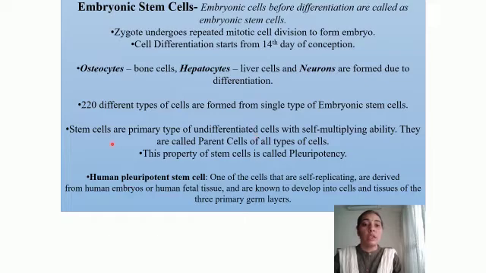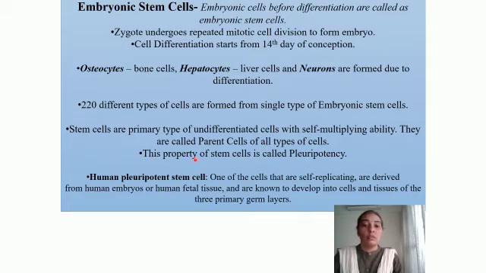So stem cells have this property of self-replicating or self-multiplying, and they are the primary type of undifferentiated cells. They are called parent cells of all types of cells. So it is rightly called a parent cell because they are the ones which will give rise to different types of cells in the body.